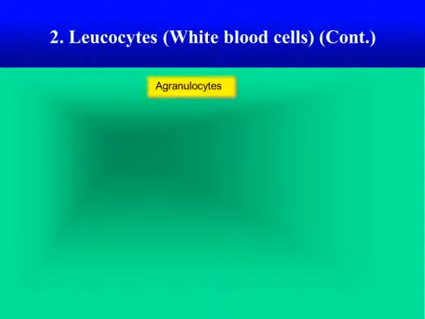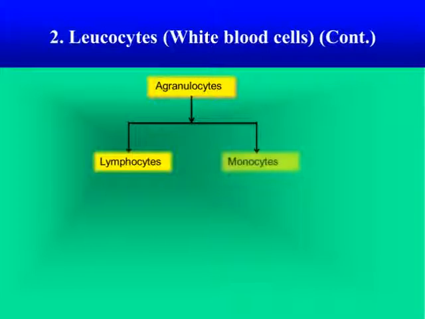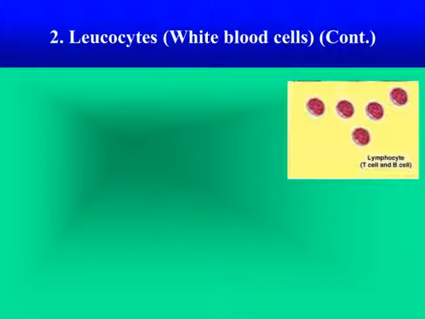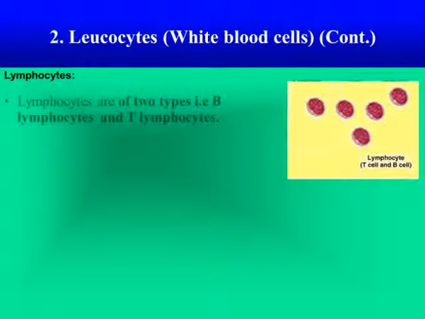Agranulocytes are of two types: lymphocytes and monocytes. And lymphocytes are again divided into two types, B cells and T cells. T lymphocyte cells and B lymphocyte cells. Lymphocytes are of two types, that is B cells, which are B lymphocytes, and T cells, which are T lymphocytes.